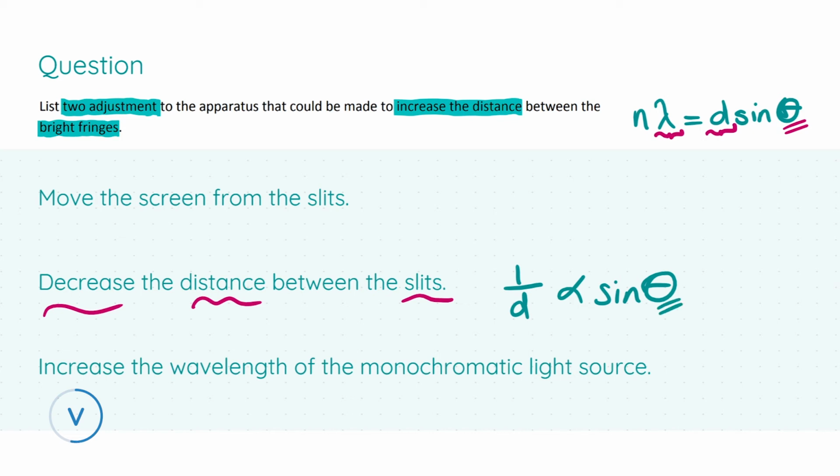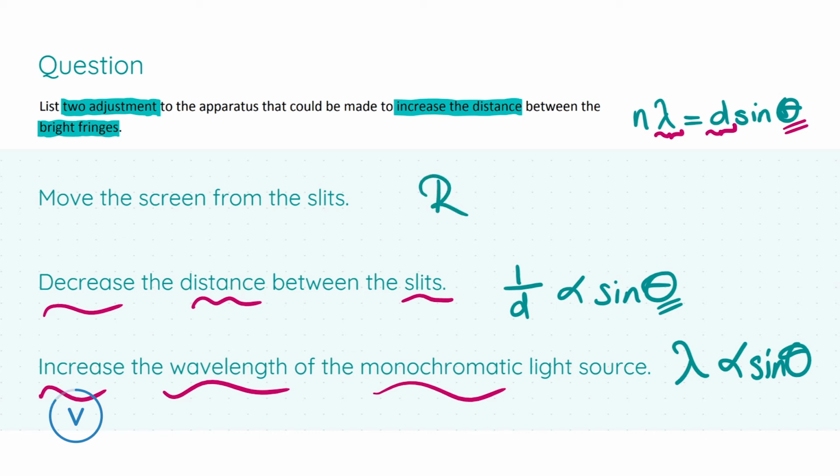For our second one, if you increase the wavelength of the monochromatic light source, that increases the distance between the bright fringes, as seen in the formula, that this is directly proportional to sine of the angle theta. Now, through approximations and geometrical analysis of the problem, the distance between the slits and the screen, which I'm going to label as R, can be said to be directly proportional to the angle theta. And therefore, if you move the screen from the slits, you'll increase the distance between the bright fringes.